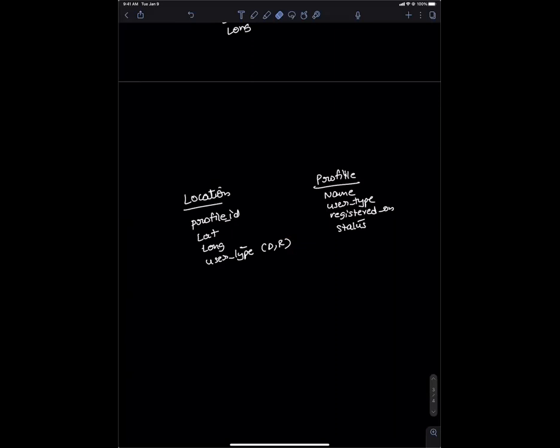Why do I need to separate it into two different tables? Why can't I have it in one table where I have a profile ID and user type? What is the advantage of putting it in a separate table to fetch the information, which is needed just once? I can store it in some cache somewhere else and keep the data in the same location table for both profile types, driver and rider. I don't see an advantage.